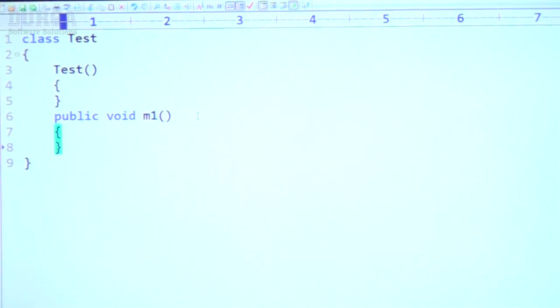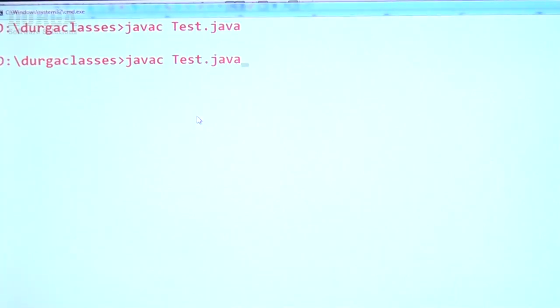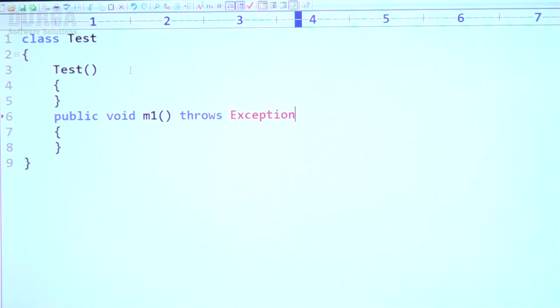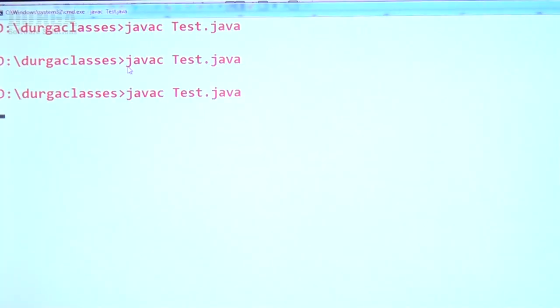For the method I'm taking throws Exception. It is 100% valid, I'm not seeing any syntactical error. Now for the constructor I'm using throws. For the method usage of throws, no problem. Now for the constructor I'm checking, yes, perfectly it is also valid, no issue at all.